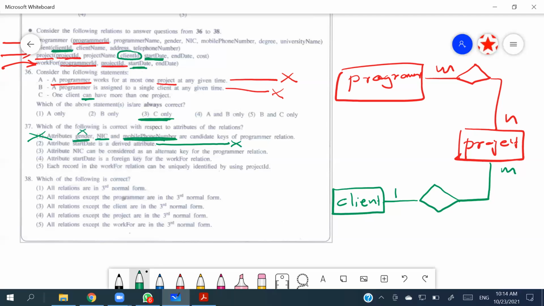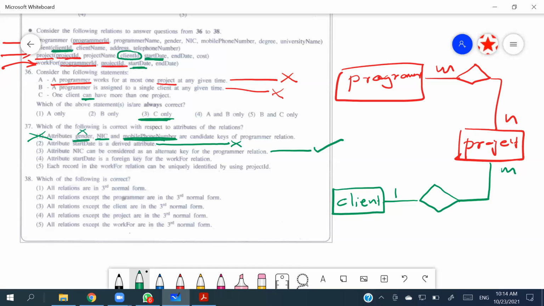Because now in the programmer relation, programmer ID has been chosen as the primary key. So earlier we talked about NIC and telephone number being candidate keys. Before a primary key is given to the programmer ID, NIC and mobile phone number can be taken as candidate keys. So once the programmer ID is chosen from those three, then NIC and telephone number will be alternate keys, right? So this is correct.